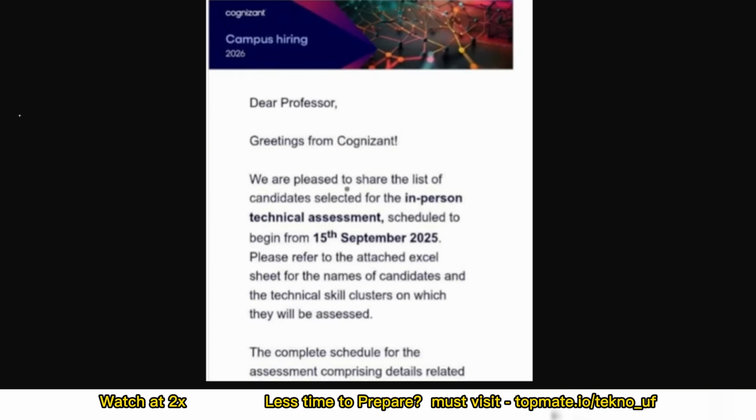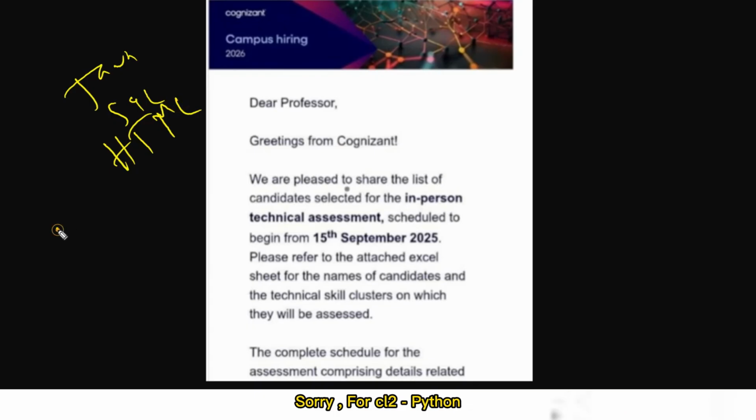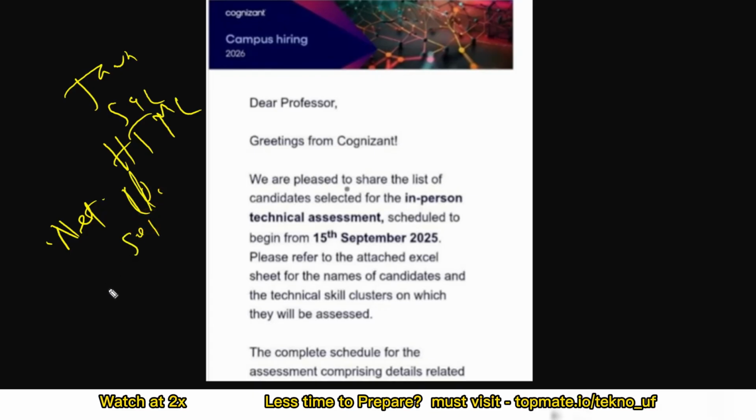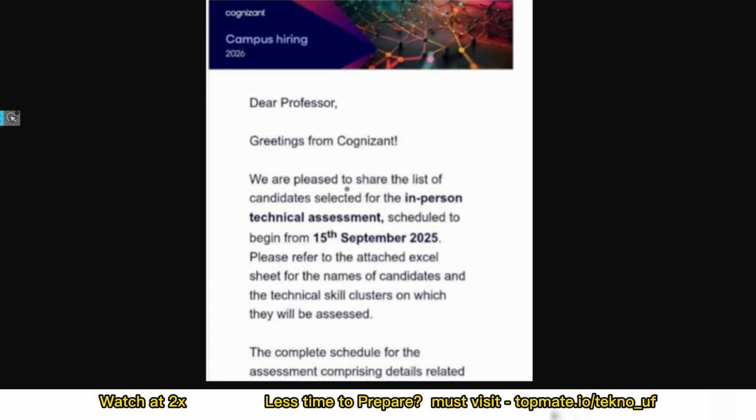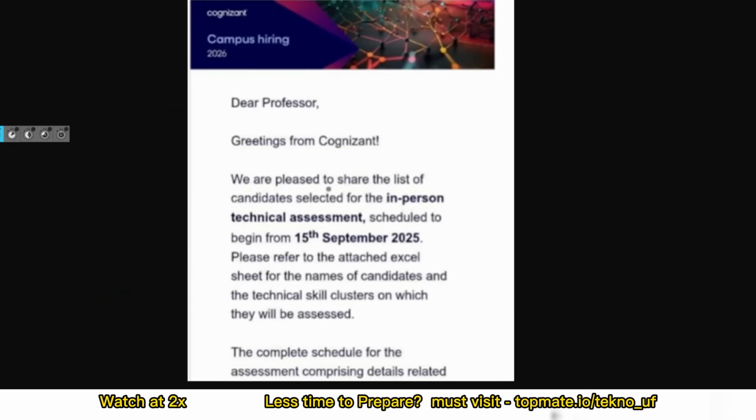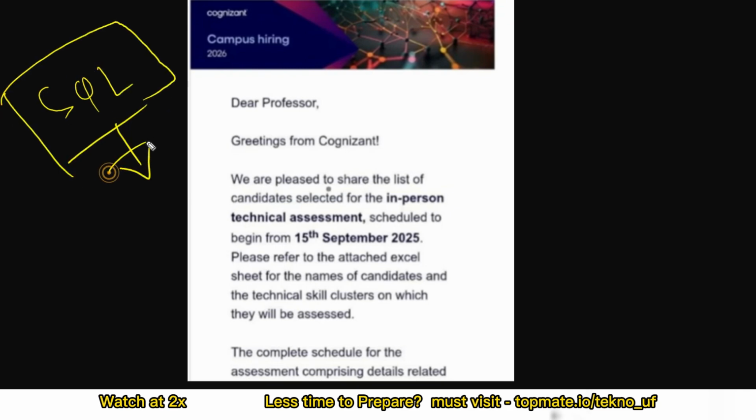I hope you got it. So the type of questions you will get for Cognizant cluster 1, I have already discussed: Java, SQL, and HTML such as JavaScript. For cluster 2, there will be .NET, then cloud computing MCQ questions, then SQL questions. For cluster 3, there will be C# questions, and SQL as well, HTML such as JavaScript. Now in this video we have arranged a few important SQL queries which will be very important for you, so all clusters must watch this video till the end.